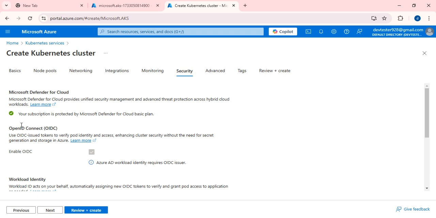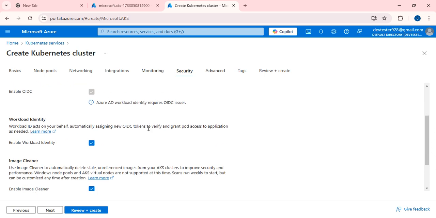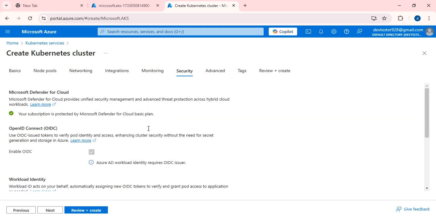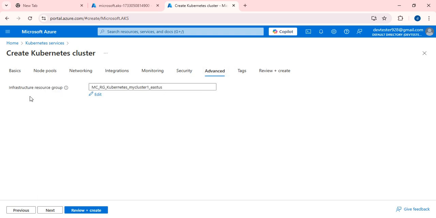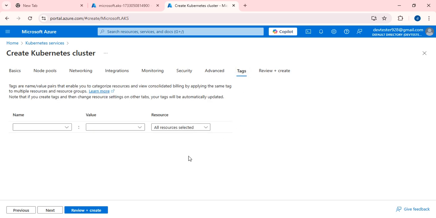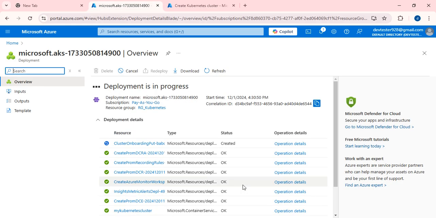And security: your subscription is protected by the Microsoft Defender for Cloud Basic Plan. It is basic security, and by default it will be enabled by the cloud service provider. And advanced, infrastructure resource group. Tags are generally not mandatory, it is every time optional only. Majorly we use tags for automation purposes only.